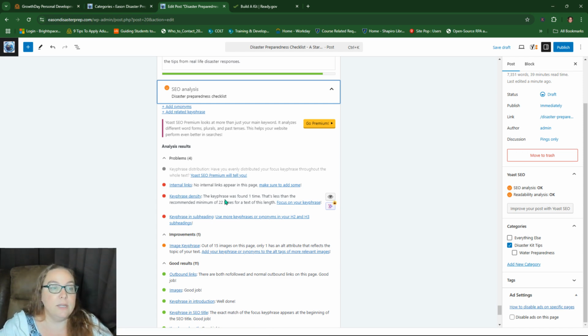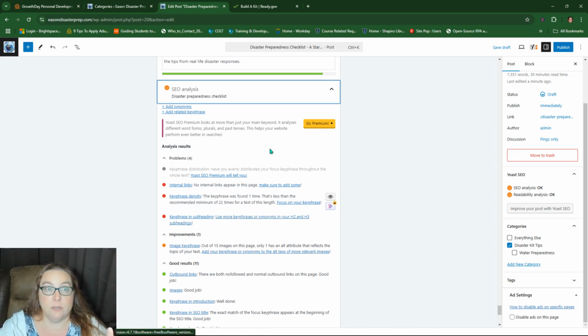Key phrase density: the key phrase was found one time. I guess I added it a few more times. It recommends a minimum of 22 times for a text of this length, and that'll change based on the length, right? And then key phrase in subheadings: use more key phrases or synonyms in your H2 and H3 subheadings. So those are all things it's telling me to do, right?